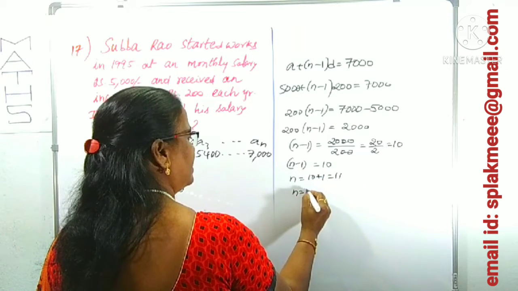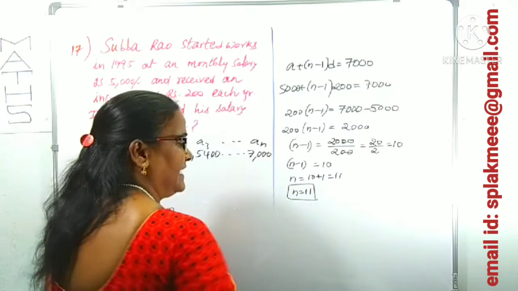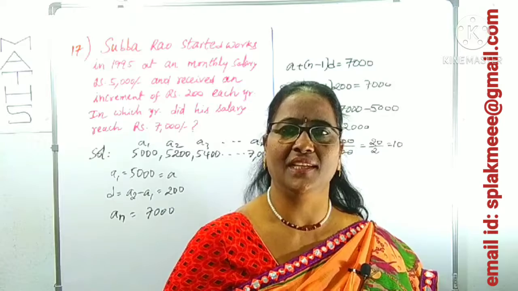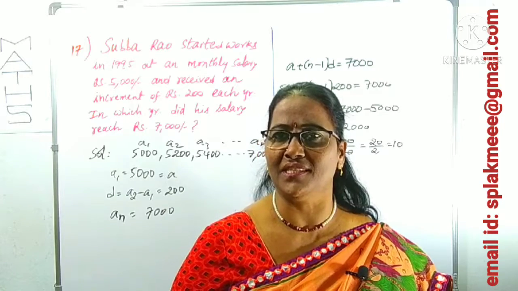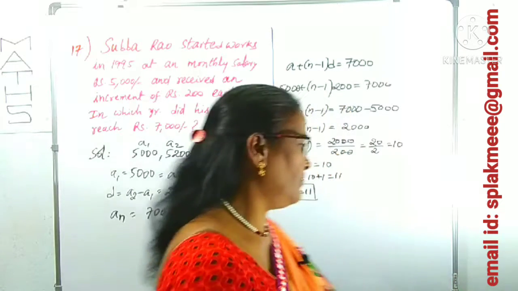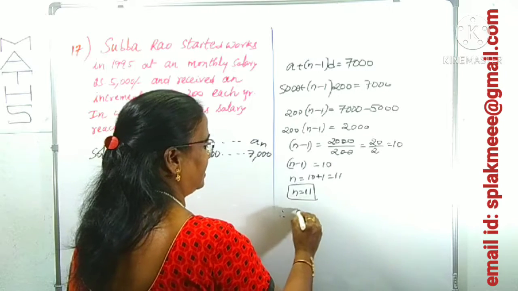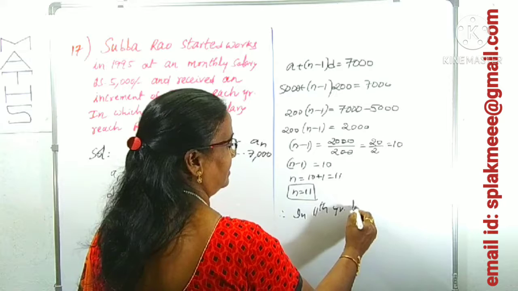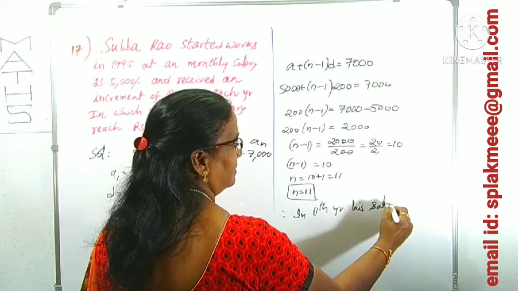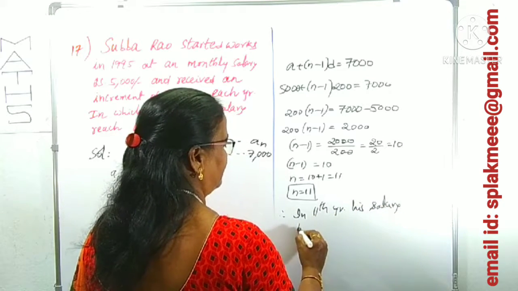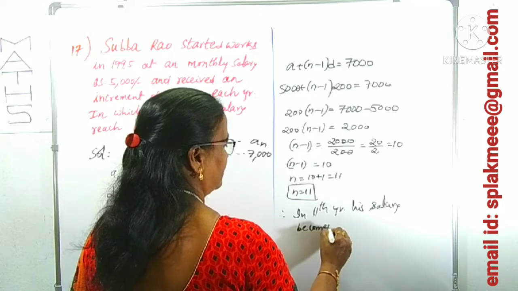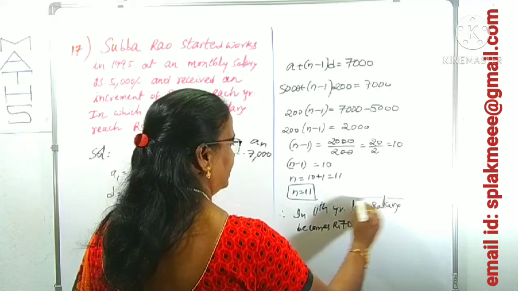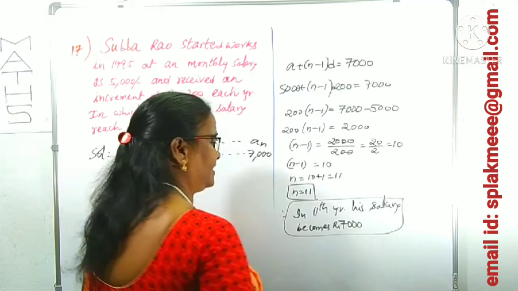So n is our required year. In which year is his salary 7,000? In the 11th year, his salary is 7,000. That's it. You have to mention the final answer. Finally, what you have to mention? In the 11th year, his salary becomes rupees 7,000. That's it. This is our final presentation.